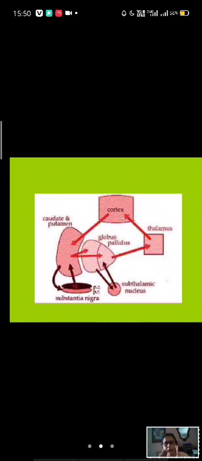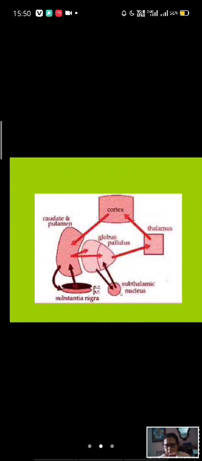So if there is anything to control, to inhibit, this inhibition takes place through the cortex, through the pyramidal system. The pyramidal tract then controls the lower motor neuron to control muscular activities. And the caudate nucleus and the lenticular nucleus also send information to other nuclei of the basal ganglia,